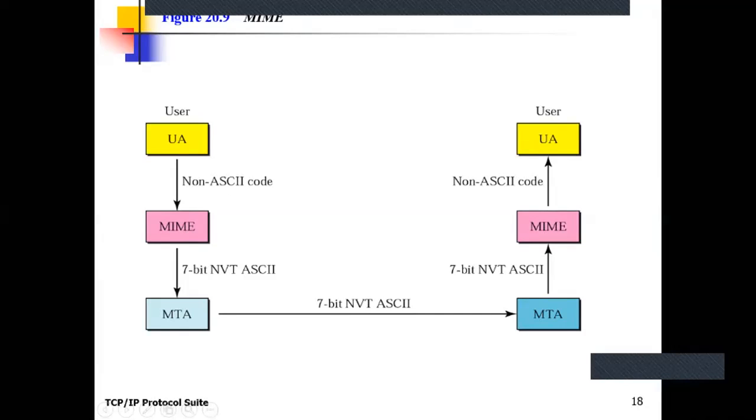Clear? So the MIME protocol works at both ends, sender and receiver side, converting the local code into the ASCII character set at the sender side, and again converting this ASCII character set into the local code of the receiver's machine.